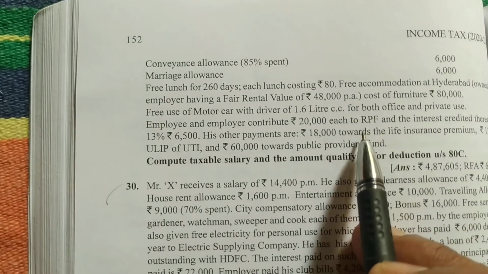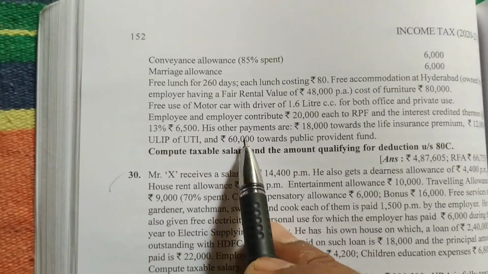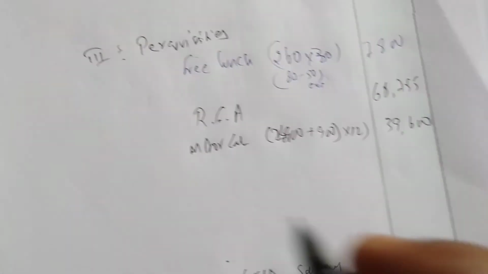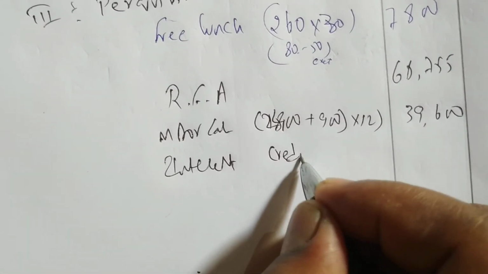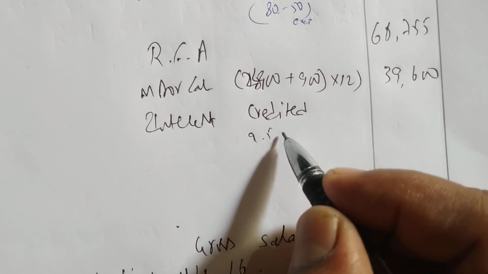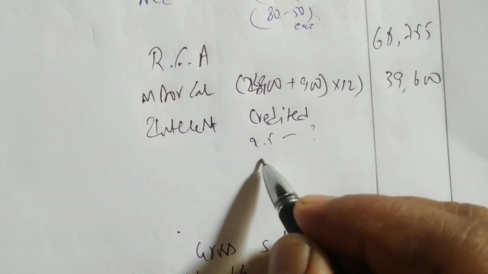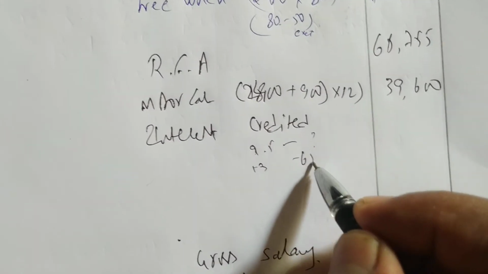After the car, what is being provided? Contributions, employer and employee contribution. Okay, so employer contribution is not taxable. Employee contribution is also not taxable. Interest I am taking here. Interest credited. How much interest is credited? 13%. So 9.5% is exempt. Okay. So for 13% how much is given? 6,500.